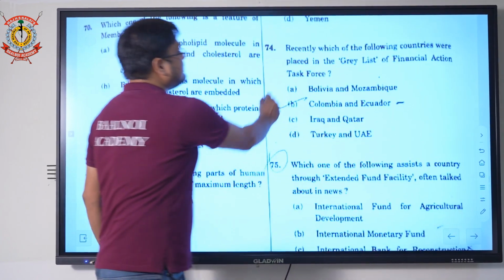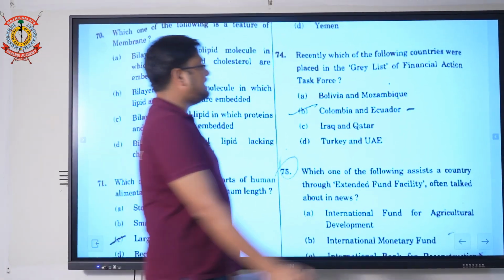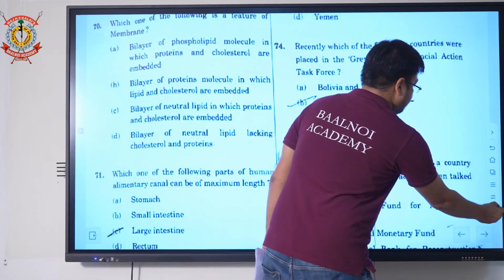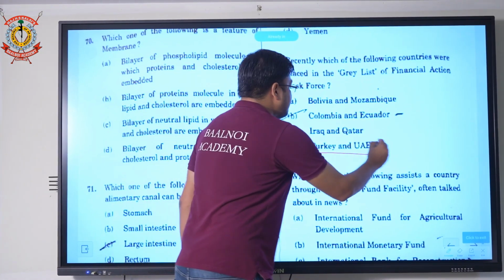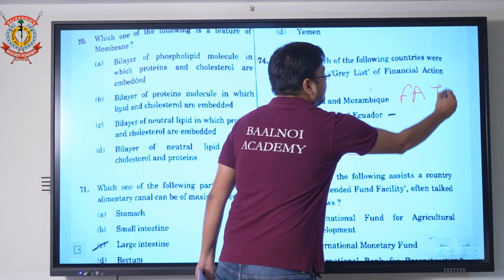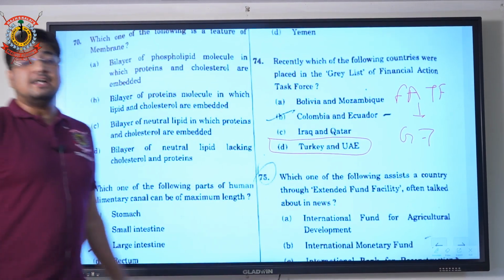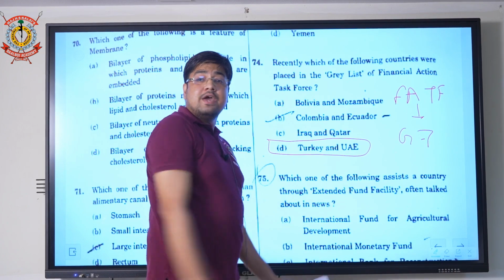If we go with question number 74, which of the following countries were placed in the grey list of FATF, that is Financial Action Task Force? Here the options are Turkey and UAE. If we talk about FATF, it was formed by G7 countries. The answer is Turkey and UAE.